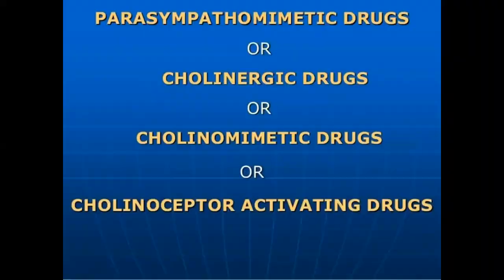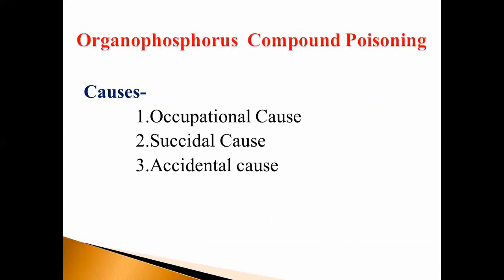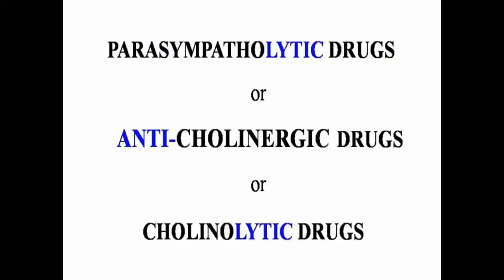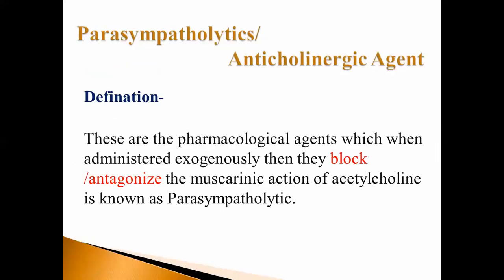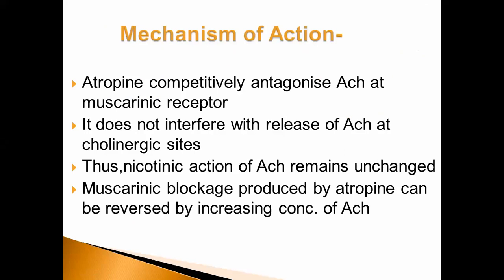In today's lecture, we discuss parasympatholytic agents, that is anticholinergic agents or cholinolytic drugs. Their definition: these are the pharmacological agents which, when administered exogenously or externally, block or antagonize the muscarinic action of acetylcholine. Their mechanism of action: they competitively antagonize acetylcholine. Antagonize means to stop the action of acetylcholine at the muscarinic receptor.